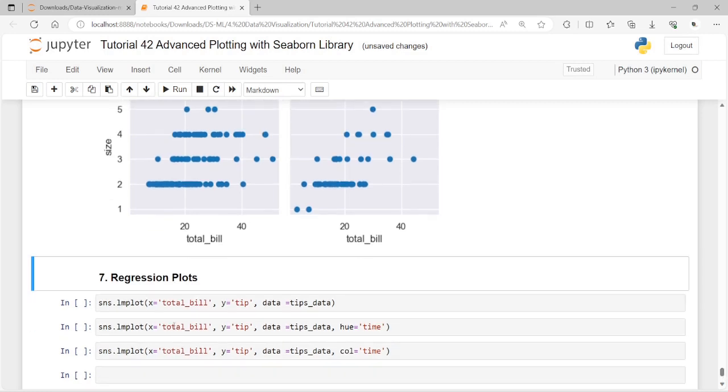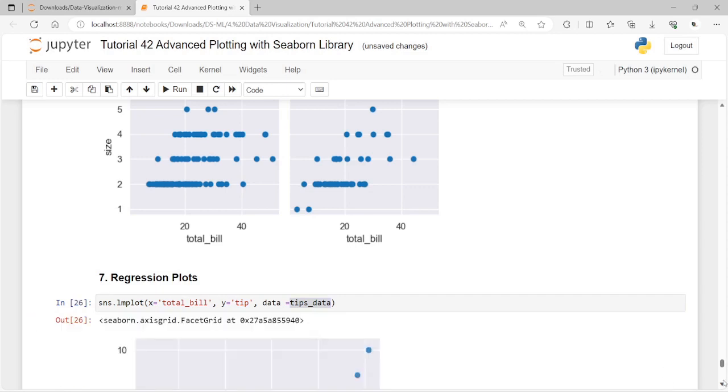So this method shows you how to plot a regression plot for total bills and the tips as your columns, and of course the data set is the tips data.